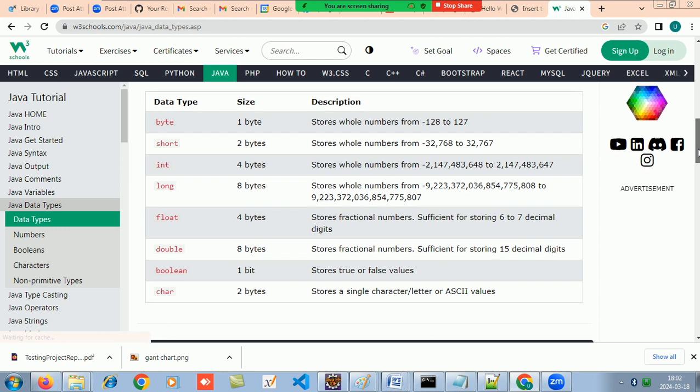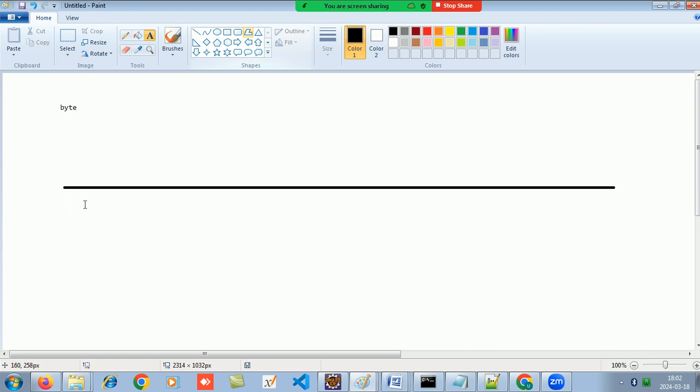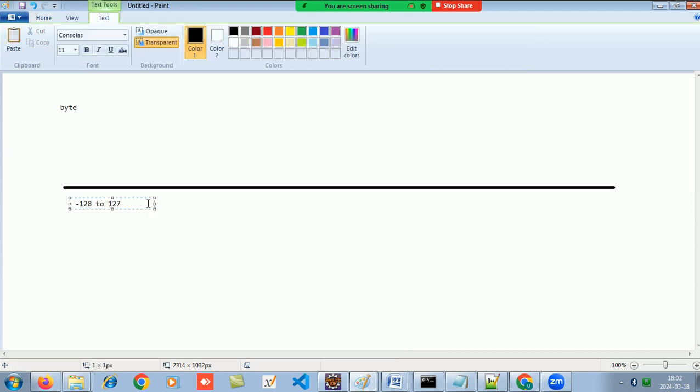Byte has a fixed range. See, byte can only store between this range to this range. So if your data is between the range of minus 128 to positive 127, then that qualifies.